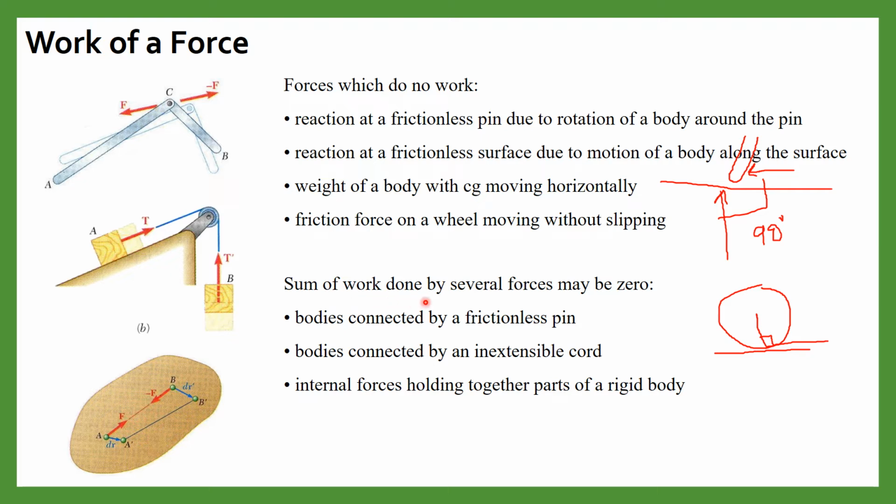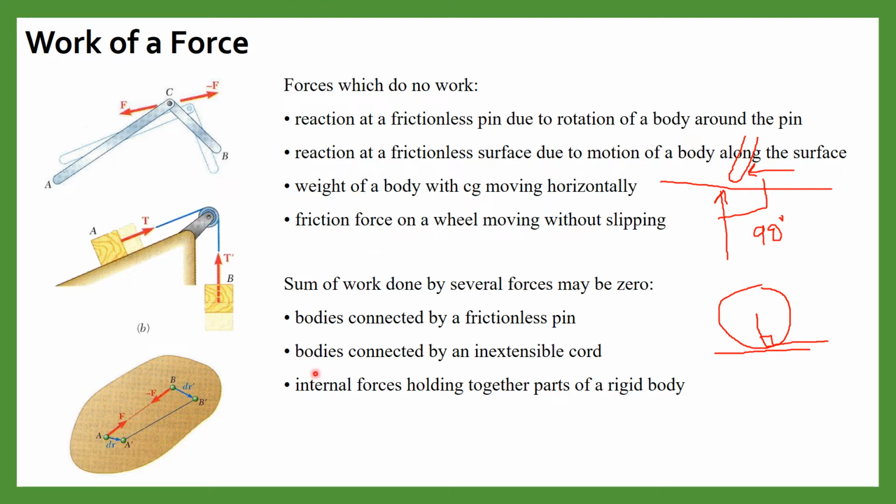Again, the sum of work done by several forces may be zero apart from these conditions when bodies are connected by a frictionless pin. As in this case, these two bodies AC and BC are connected by a frictionless pin. So there will be two forces, F and minus F. If this force is doing a positive work, then the work of the other force is negative and both the works add up to zero.